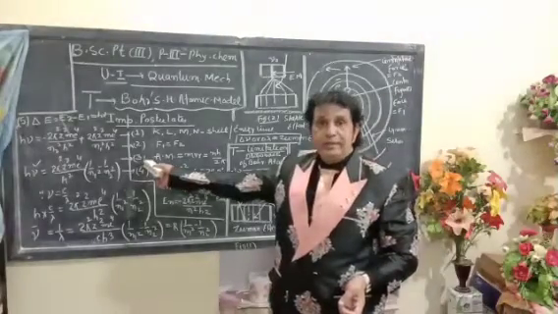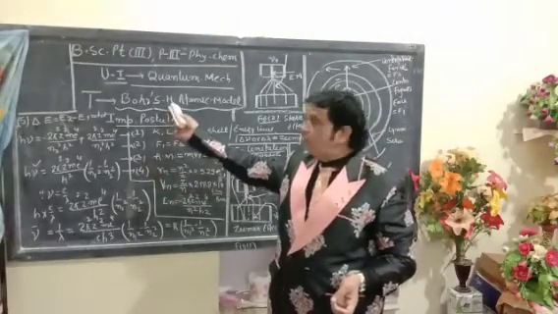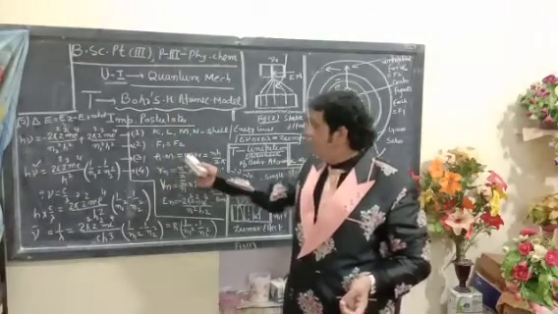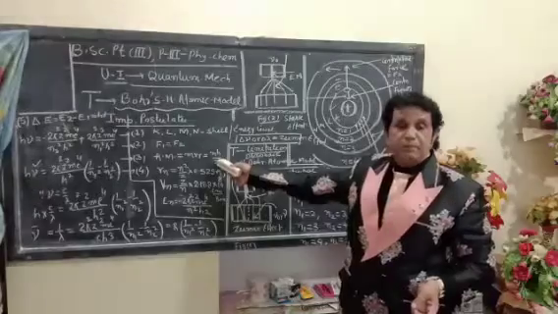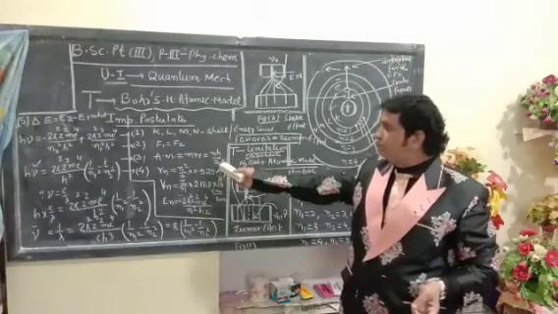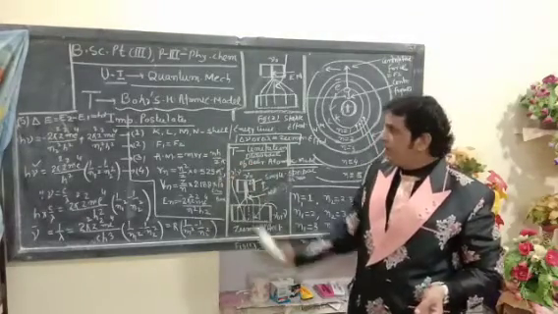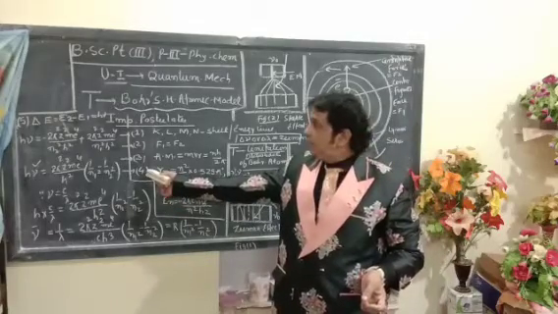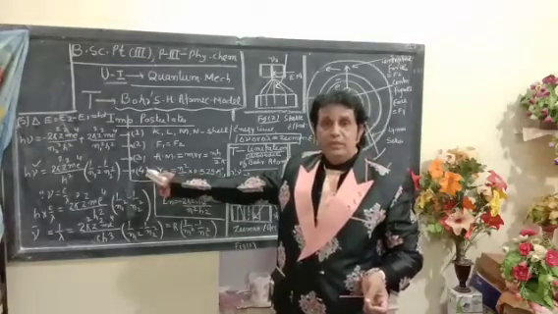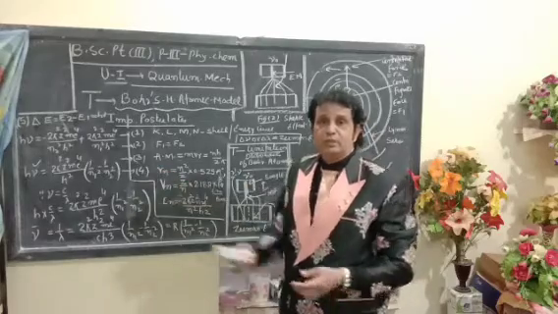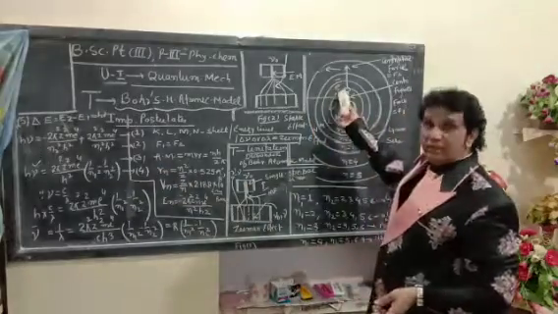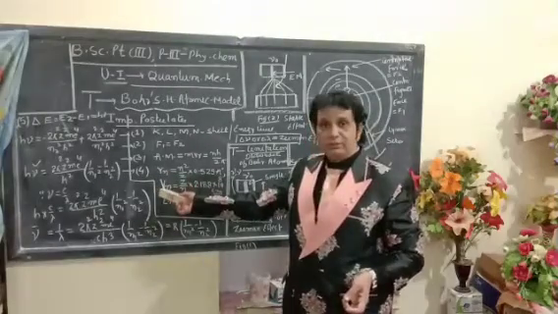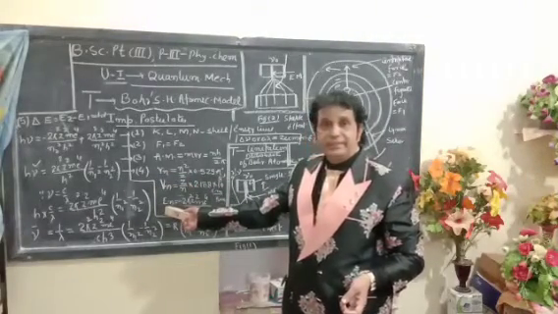The third postulate of this theory is that the angular momentum, mvr, is equal to an integer multiple of h upon 2 pi. The fourth postulate mentions the mathematical values for this electron regarding radius, velocity and energy.